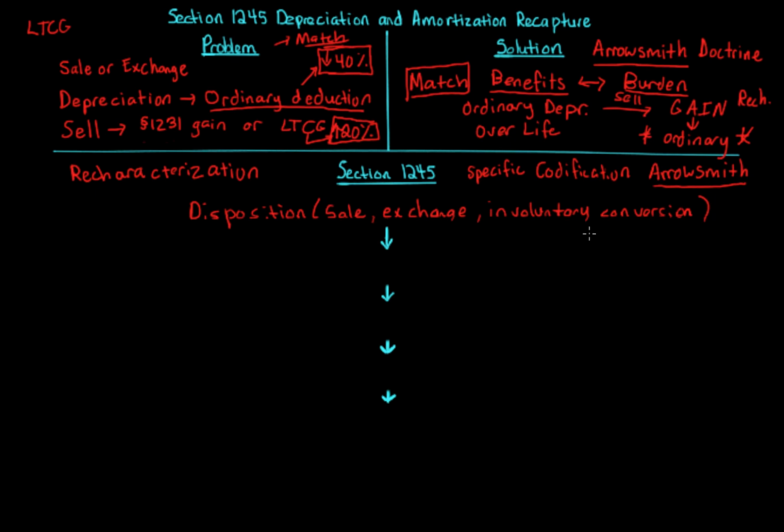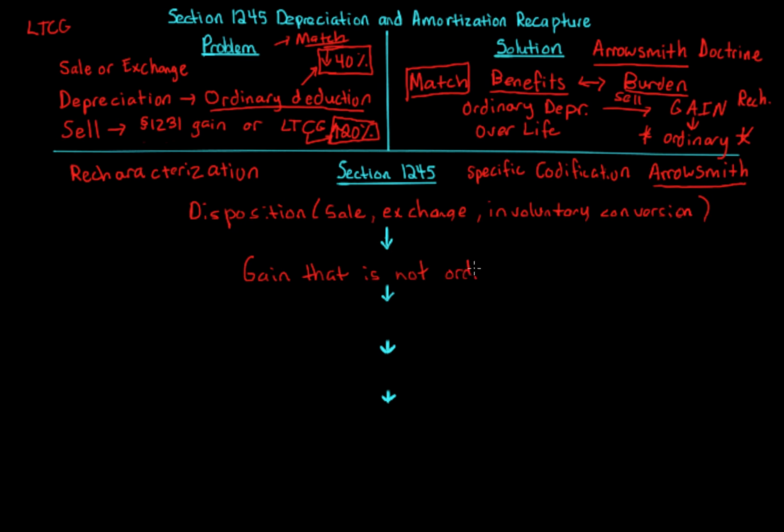So the next requirement is that we must have a gain. Section 1245 never applies to losses. It only applies to gains. And even more than that, it has to be a gain that is not ordinary. So you determine the gain, going through the realize, recognize calculation, and you determine that there's a gain. There's a realized gain. That's what I always look at. Look if there's a realized gain.